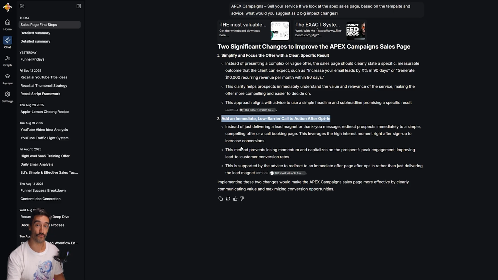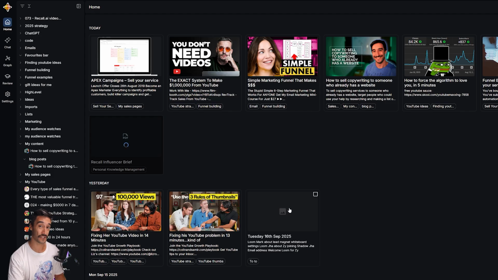And that's not all that Recall can organize and collect for you. It can collect YouTube videos and YouTube shorts, whether they've got transcripts or not already. Spotify and Apple Podcasts. You can upload PDFs. It can do Google Docs and slides. It can do websites, articles, blogs. It can even do Vimeo videos and TikToks. It can also create content.